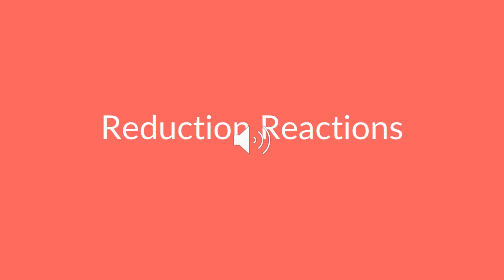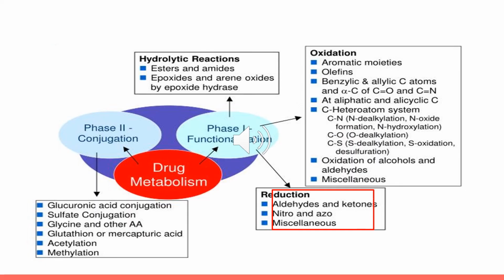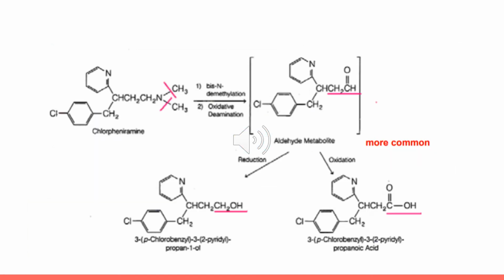So now we're done with the oxidation reactions, and we're going to start to discuss the reduction reactions. Just as a reminder, we're now talking about the phase 1 reactions. We discussed the oxidation reactions, which consist of aromatic moieties, benzylic and allylic carbons, and the C-Heteroatom system, in addition to other reactions. Now we're going to be focusing on the reduction reactions like aldehydes and ketones, nitro and azo, and miscellaneous reactions. Reductive reactions are less common, oxidation reactions are more common, and more polar metabolites are formed.